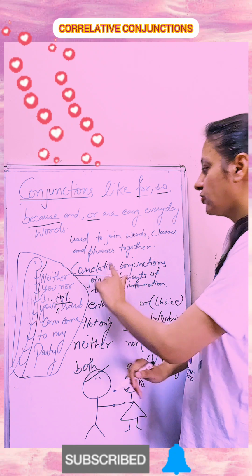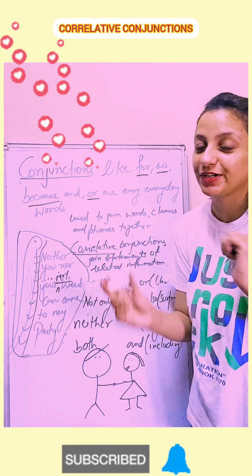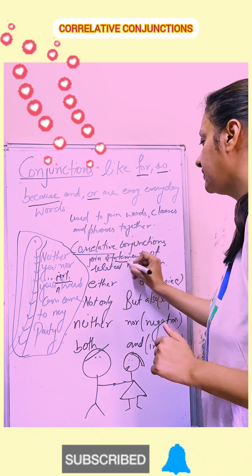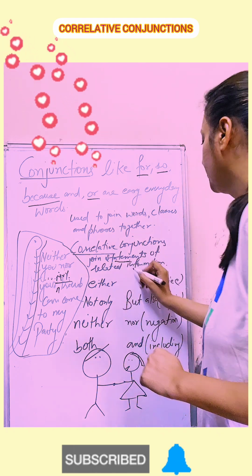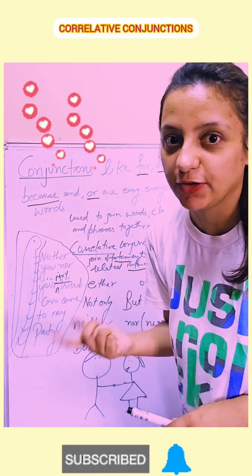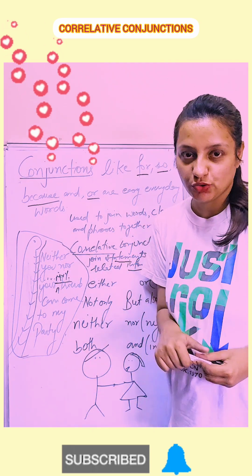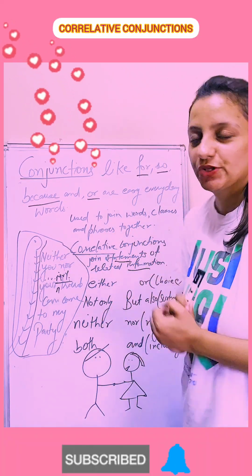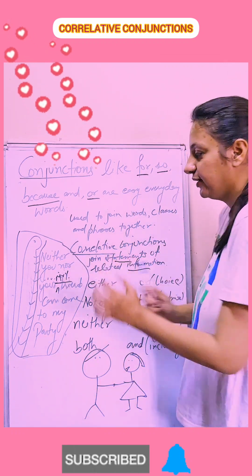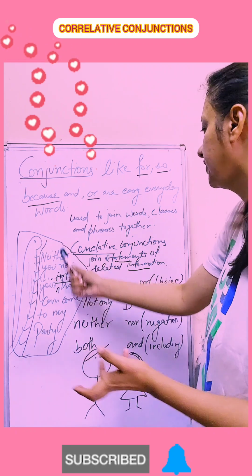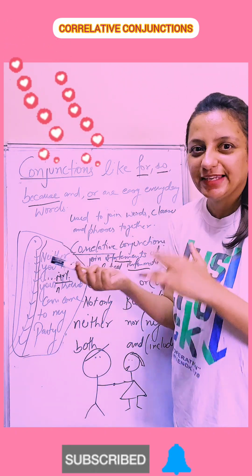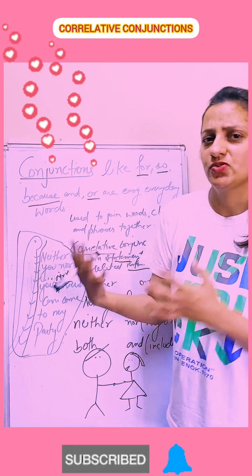So, let's talk about correlative conjunctions. What are the correlative conjunctions? These are the conjunctions which join statements and related information. So how they are going to join statements and related information, that we are going to learn today. Okay, so this is a statement, or you can say related information, which I have written, like I am not going to invite Mr. X and Mr. X's friend.